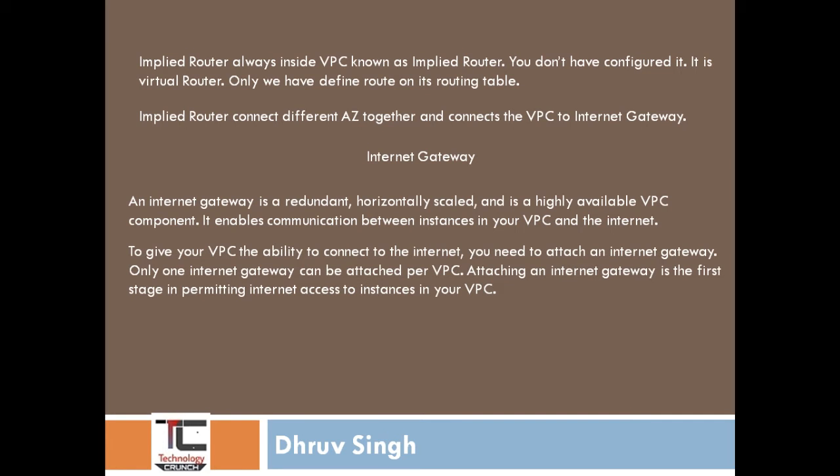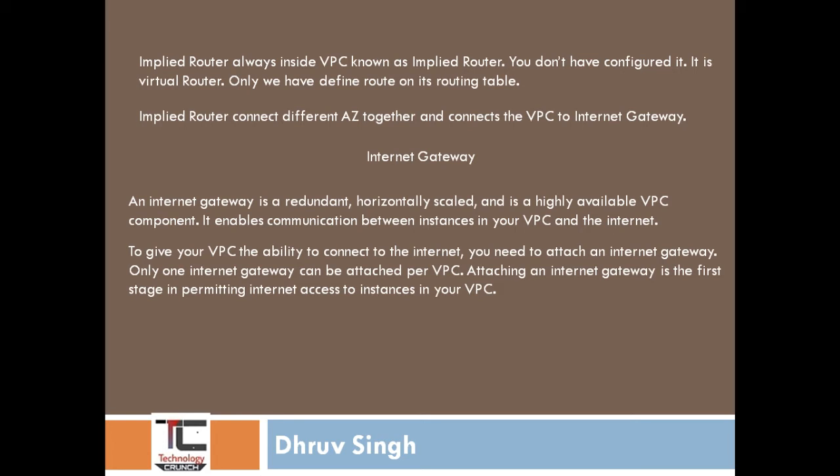To give your VPC the ability to connect to the internet, you need to attach an internet gateway. Only one internet gateway can be attached per VPC. Attaching the internet gateway is the first stage in permitting internet access to instances in your VPC.